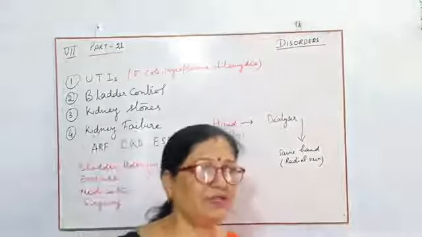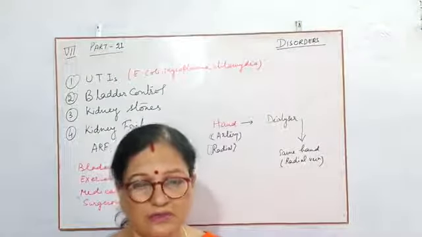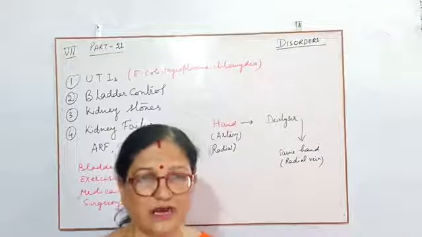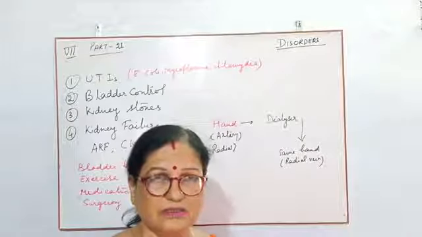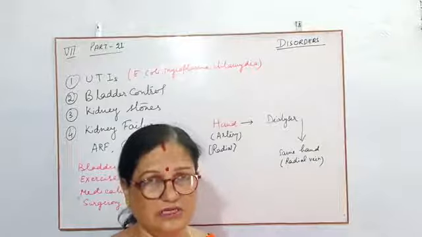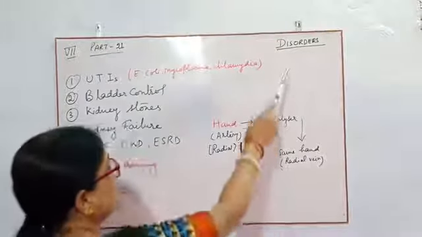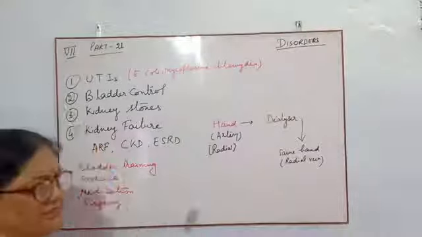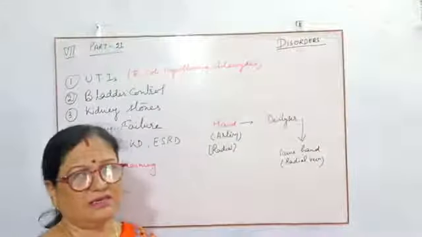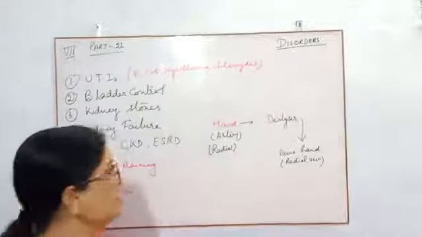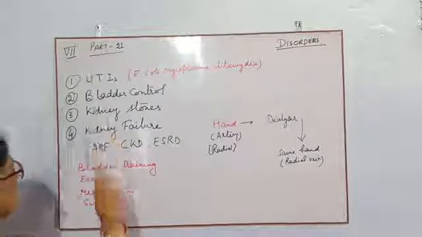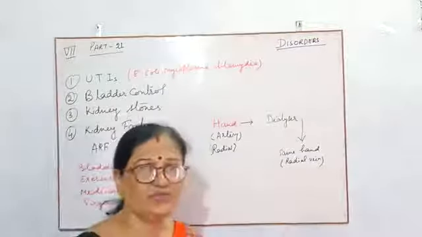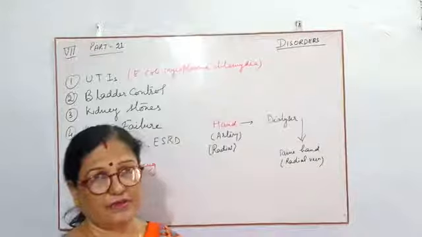Disorders means when it is not completing its function properly. Then these are known as the disorders. Now, according to the disorders, first and foremost and very easily a person can get, that is UTIs. UTI means urine tract infection.